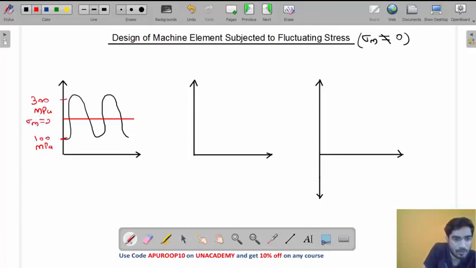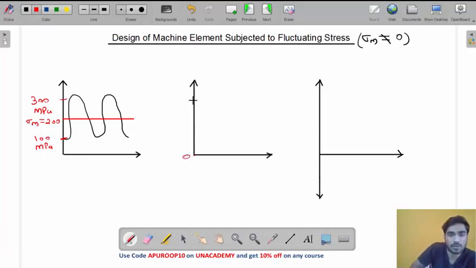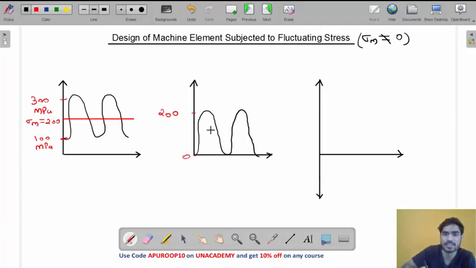Sigma m will be equal to 200, right? Now, my friend, another example can be that the stress fluctuates from 0 to 200 megapascal. Let's say the stress is fluctuating from 0 to 200 megapascal like this. What is this stress? We have covered it in the first lecture. This is known as repeated stress.